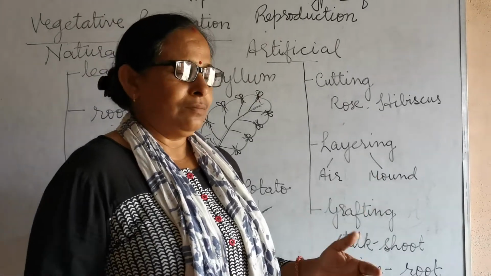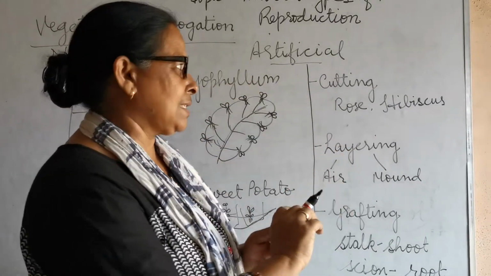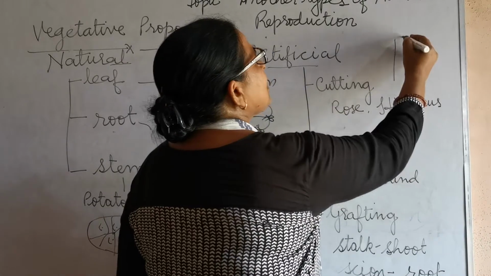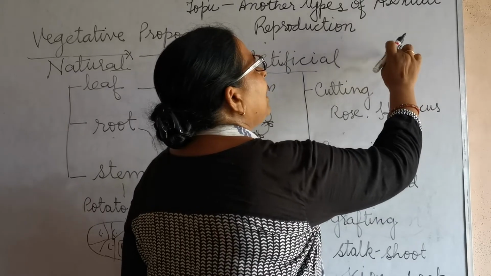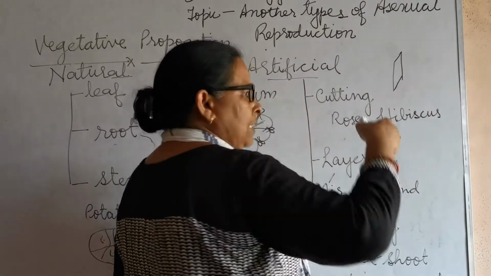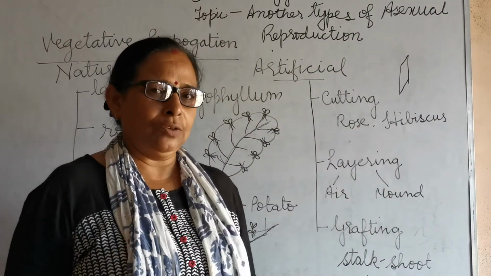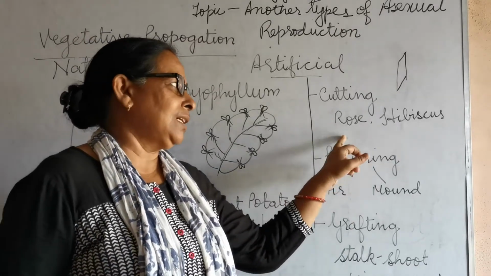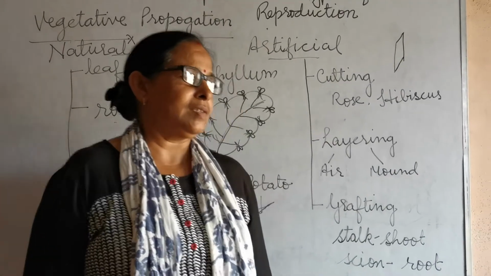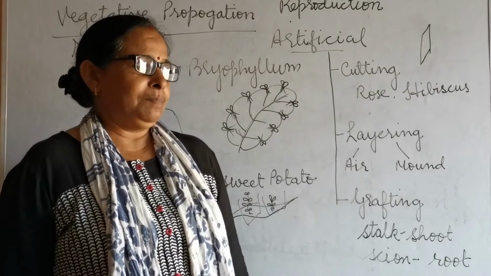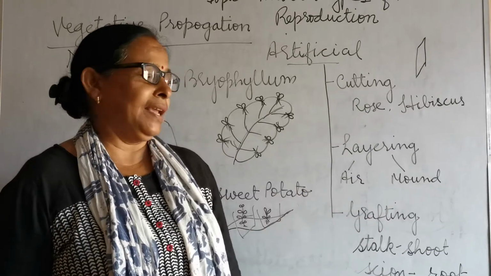In cutting, what we do is the main stem of the plant is cut in a slant manner. Suppose this is the stem, so the cutting will be in this manner. In this slant manner the cutting is made, and it is dipped half into the soil. After some time, it may give you a new plantlet. So it can occur in rose or hibiscus. Generally, in the rainy season, we put the stem into the soil and it may grow into new plants.